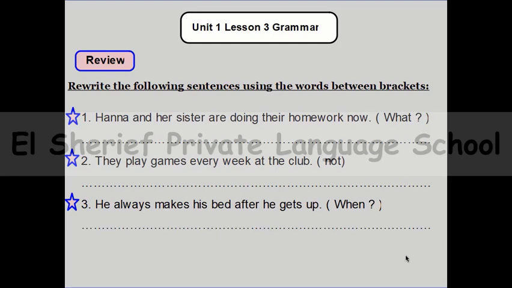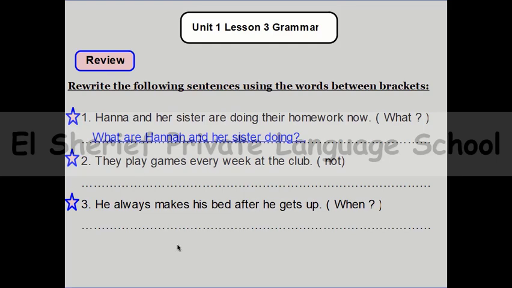And we can start with question number 1. Rewrite the following sentences using the words between brackets. Number 1, Hannah and her sister are doing their homework now, so we need you to use what? And of course, this is present continuous. So if you want to make a question using present continuous, the answer is, what are Hannah and her sister doing? If we have verb to be in the sentence, of course, we will use it in the question.